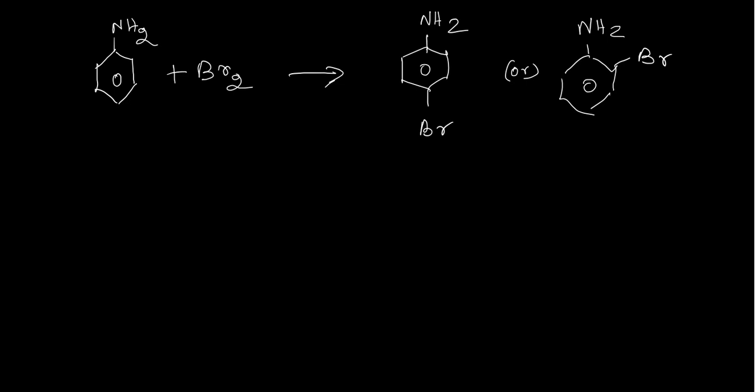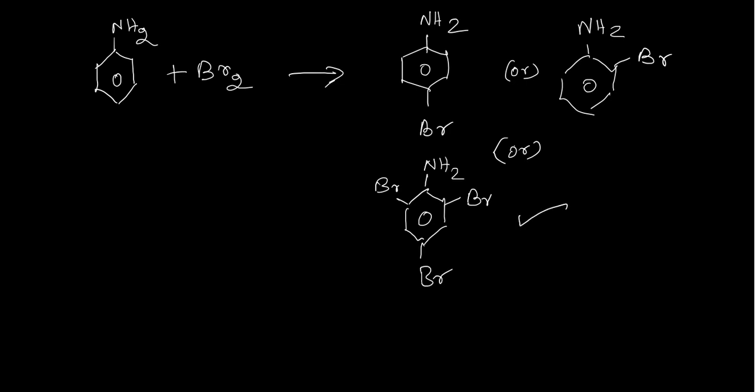And there is one more possibility that you may also get a symmetrical tribromoaniline. This is the product we usually get when we brominate an aniline, with substitution at all the ortho and para positions.